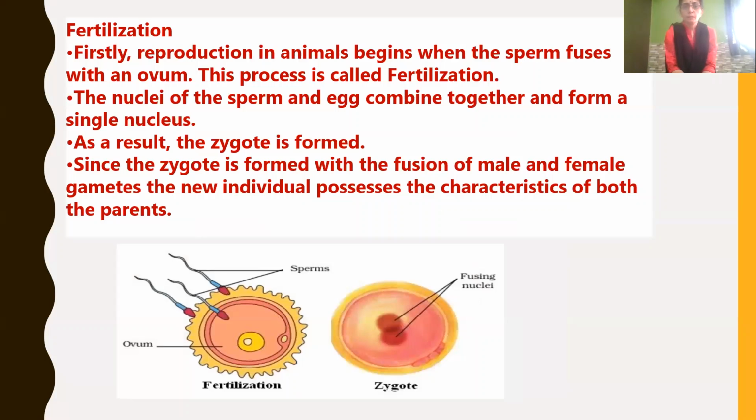Firstly, reproduction in animals begins when the sperm fuses with an ovum. This process is what we call fertilization. During fertilization, the nuclei of the sperm and egg combine together to form a single nucleus. As a result, zygote is formed. That is, fertilization results in the formation of zygote. Since zygote is formed with the fusion of male and female gametes, the new individual possesses the characteristics of both the parents.